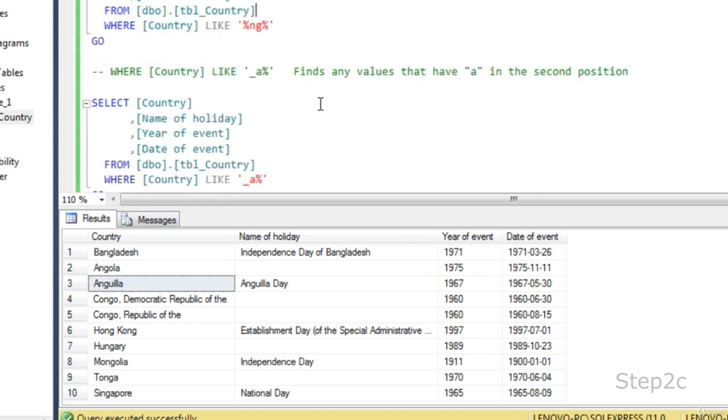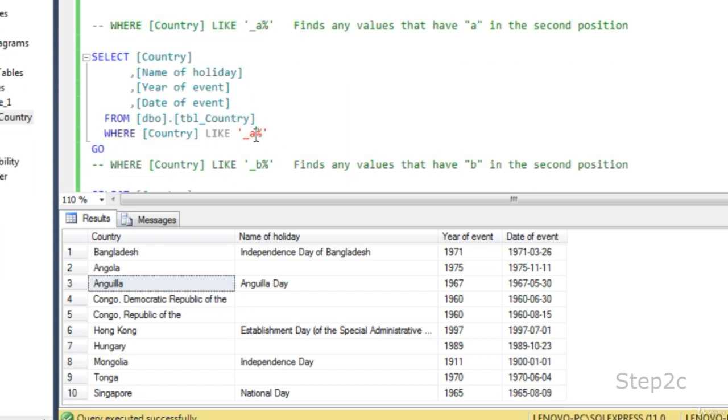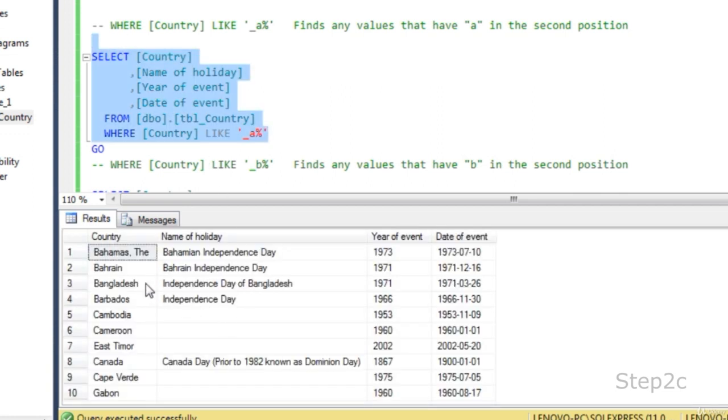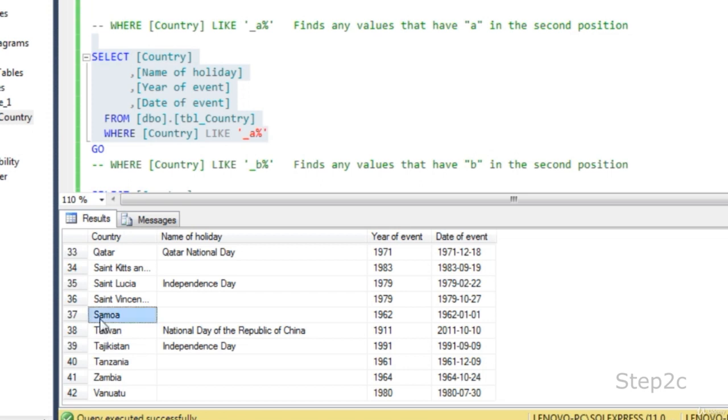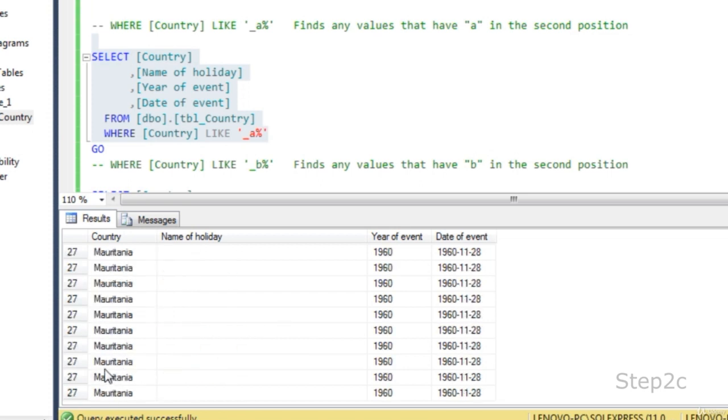Similarly, if you are looking for data that begin with any character, but the second position contains A, you should write _A. One character should be there, then the second position should contain A, then any other characters, so you should specify % at the end. You will get some 42 records. If you go through the data, you could see all the data contain A at the second position.